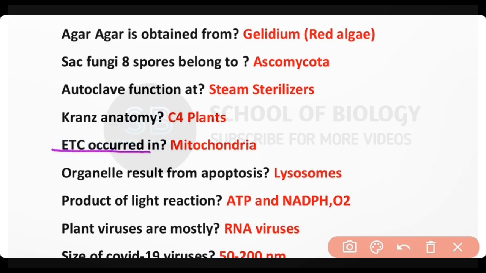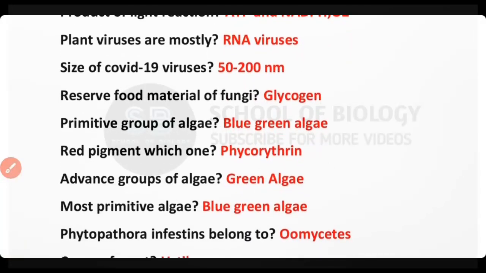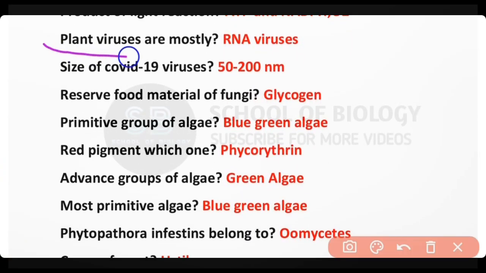Electron transport chain occurs in mitochondria. The organelle that is the result of apoptosis is lysosome. Products of light reaction are ATP, NADPH, and O2. Most of the plant viruses are RNA viruses.